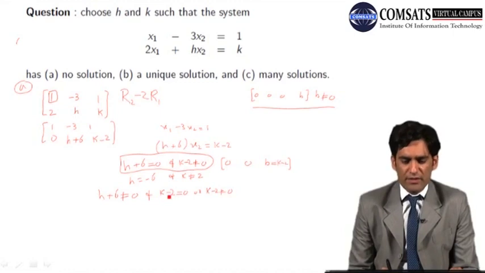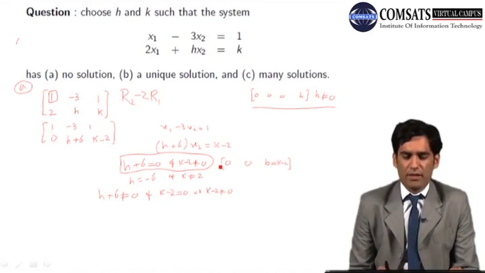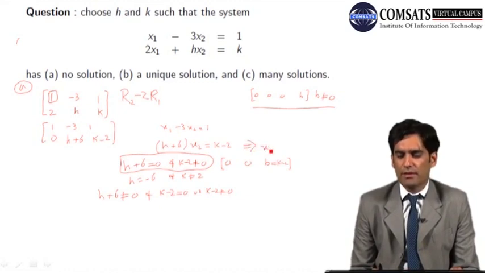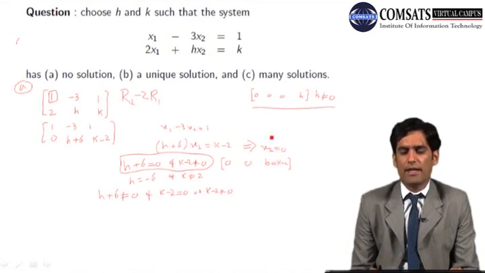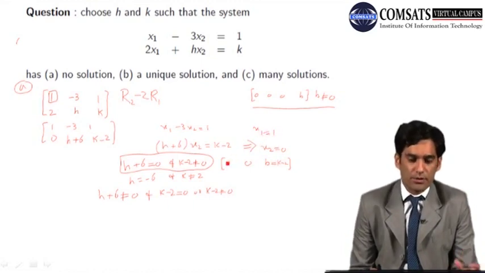In fact, if k minus 2 equals 0, from this equation we will have x2 equals 0, and by back substitution we will have x1 equals 1. So we have a unique solution.